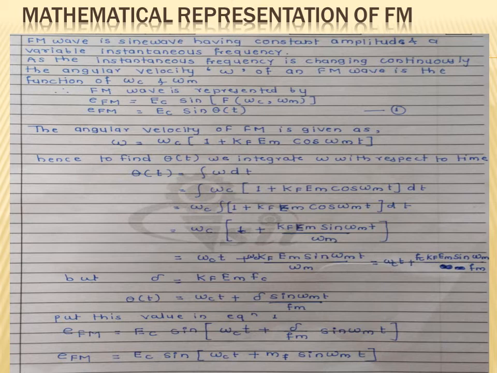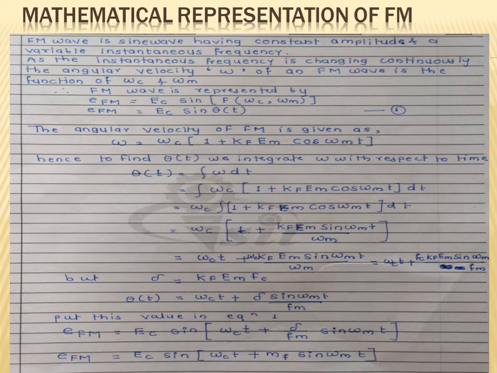This FM wave is represented by EFM, which is equal to EC sine of a function of omega c and omega m. This function of omega m and omega c we are considering as theta t. So we get the equation EFM is equal to EC sine of theta t. First we see what is the angular velocity of the FM wave.